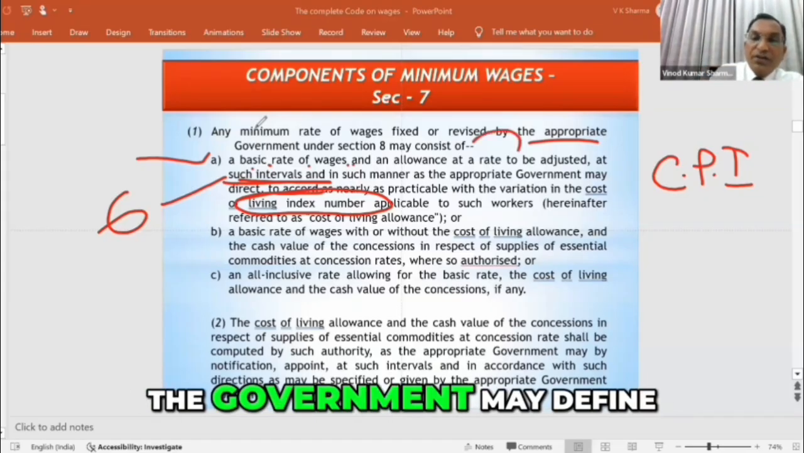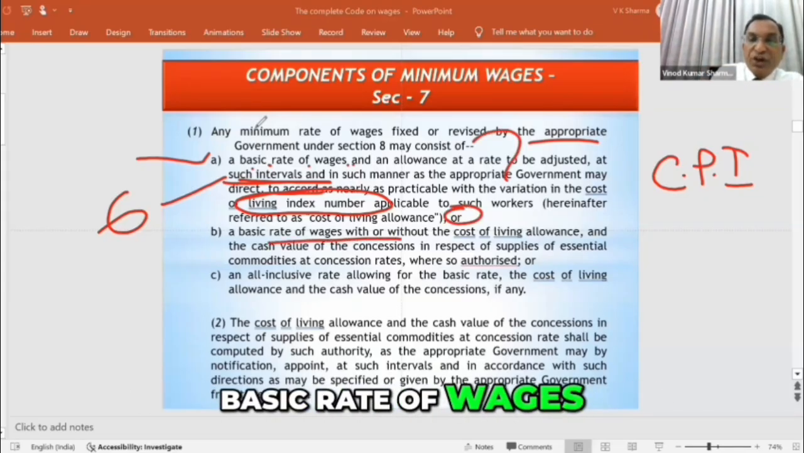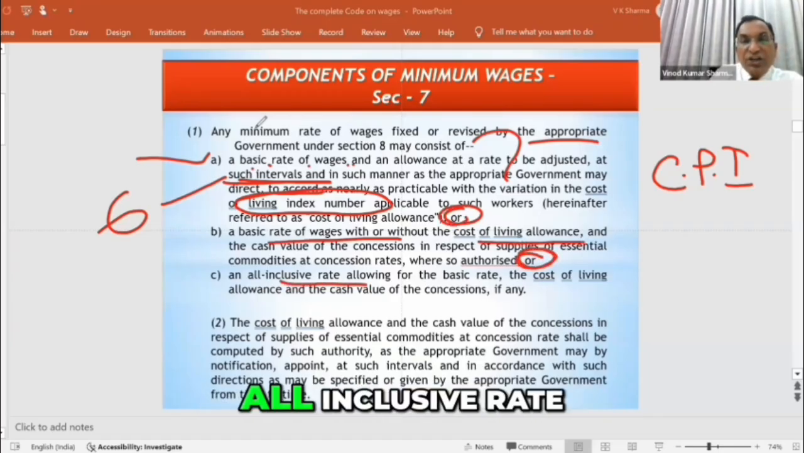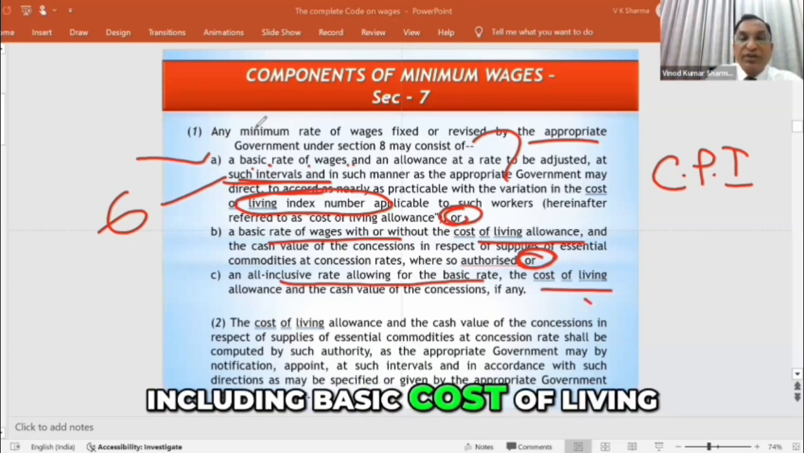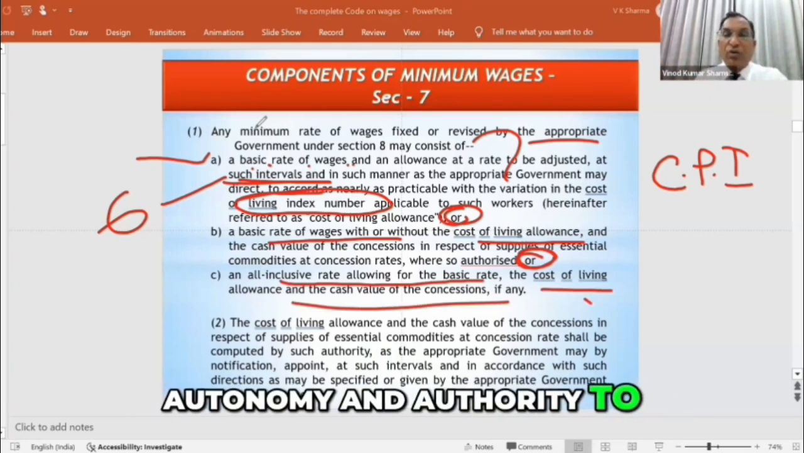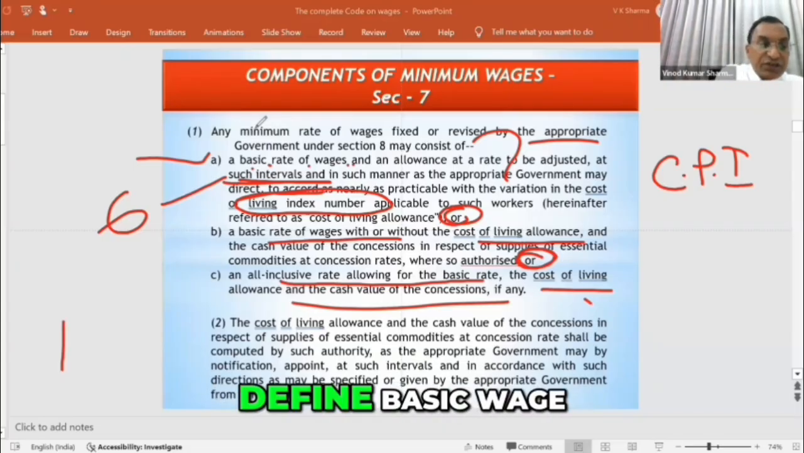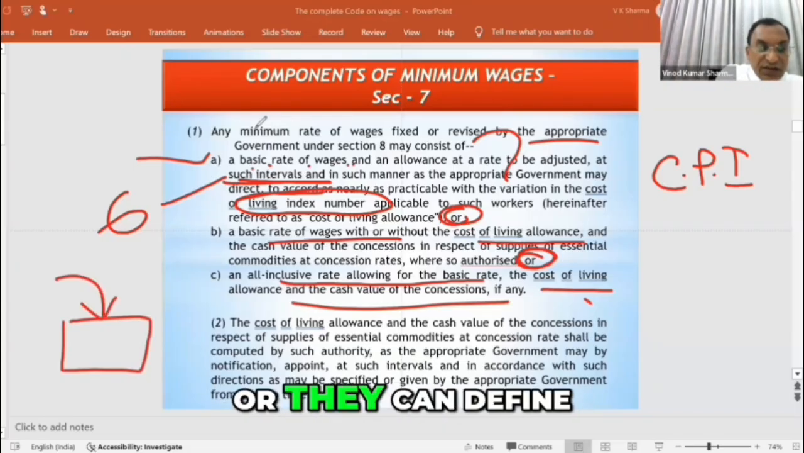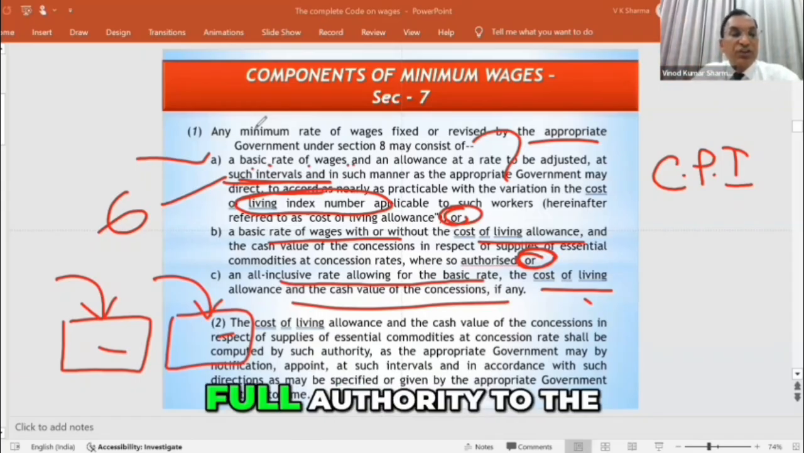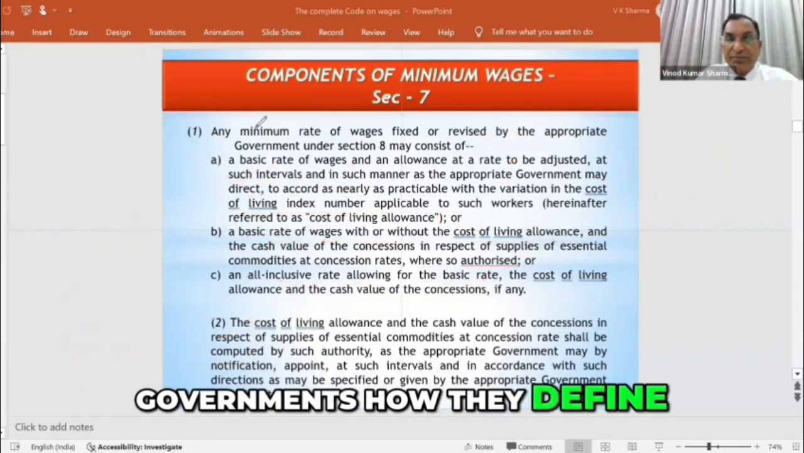What you call as consumer price index number, you have that. Or the government may define basic rate of wages without cost of living. Or they may define an all-inclusive rate, including basic, cost of living, everything. So it is giving the full autonomy and authority to the government that they can either define basic wage or they can define DA also. So it is giving full authority to the governments how they define.